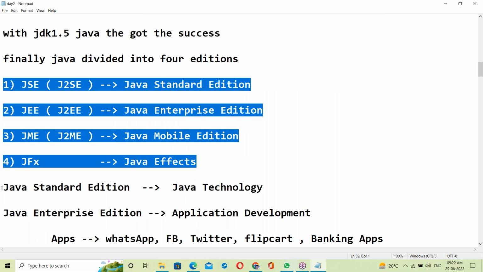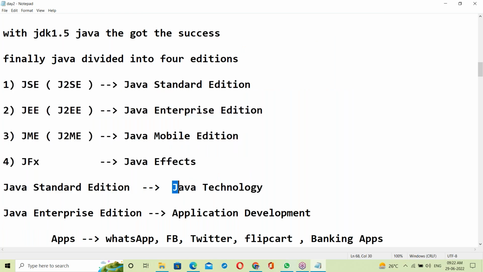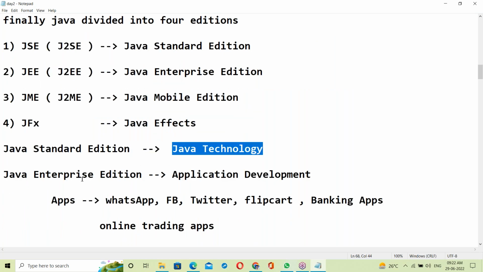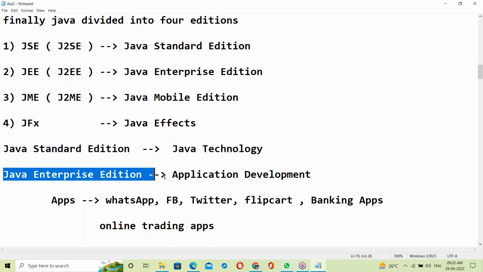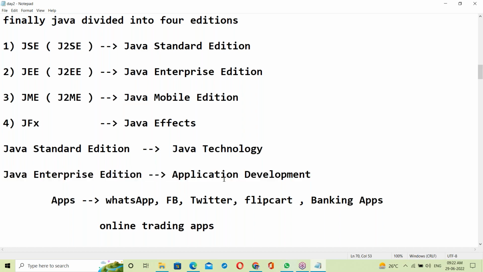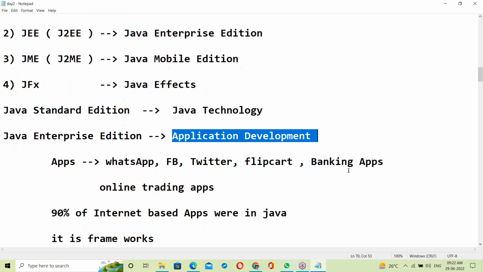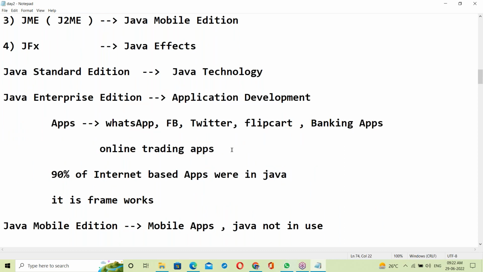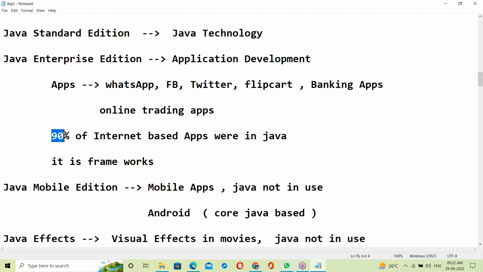The first is Java Standard Edition, a Java technology, which is our course. Then Java Enterprise Edition, which is for application development. 90% of internet-based application development is Java. Here, application development means frameworks. All the frameworks are part of this.